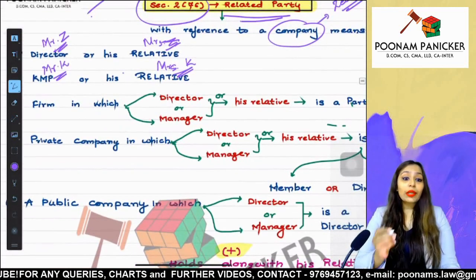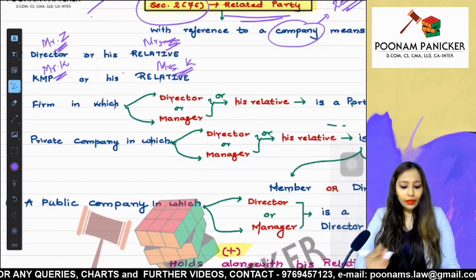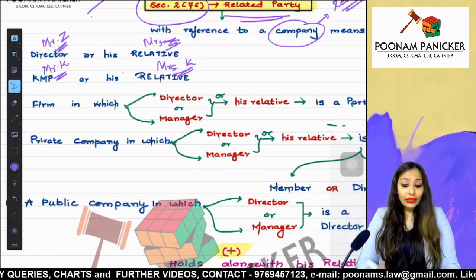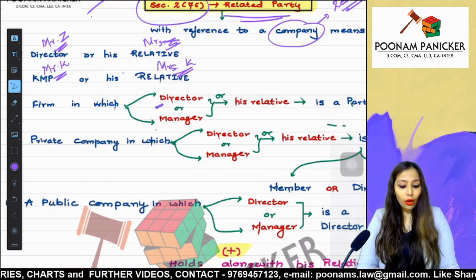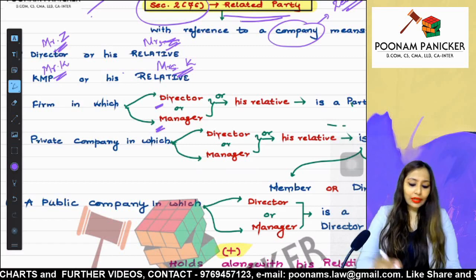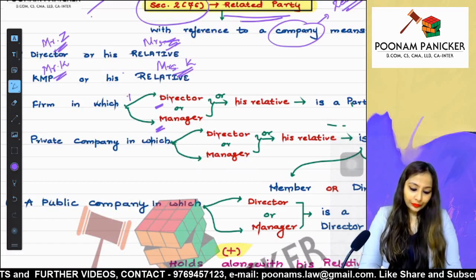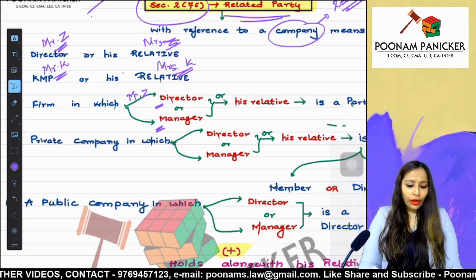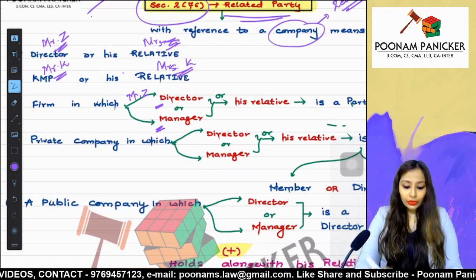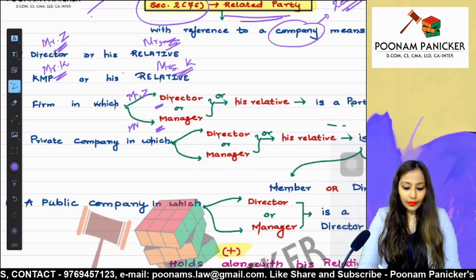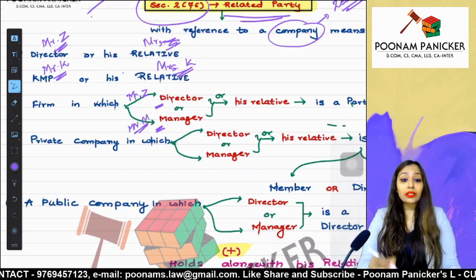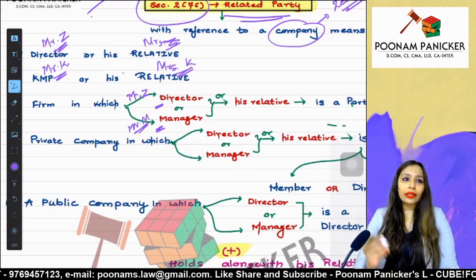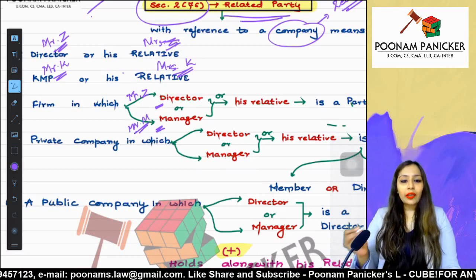Fine. Now, concentrate. The next point talks about a firm, like a partnership firm wherein the director or manager of the company. Director. Who was our director? Mr. Z. Or let us take, we have a manager also in the company. Let us call him Mr. M. Now manager is manager as defined under the Companies Act and not like a functional manager, say like marketing manager or something.